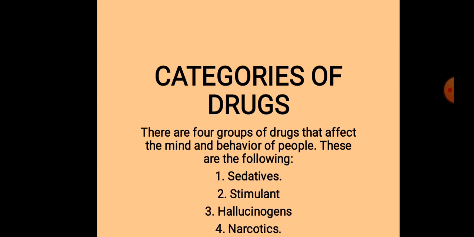So let's look at the categories of drugs that we have. On our screen right now, there are 4 groups of drugs that affect the mind and behavior of people. These are the following categories of drugs that we have. We have the sedatives, stimulants, hallucinogens, and narcotics. I'll take it again. Sedatives, stimulants, hallucinogens, and narcotics. These are the groups of drugs that we have. Drugs can actually be categorized into these 4 groups.